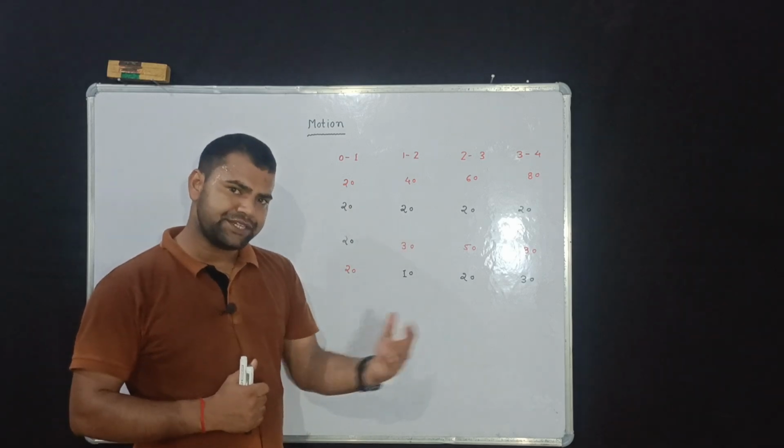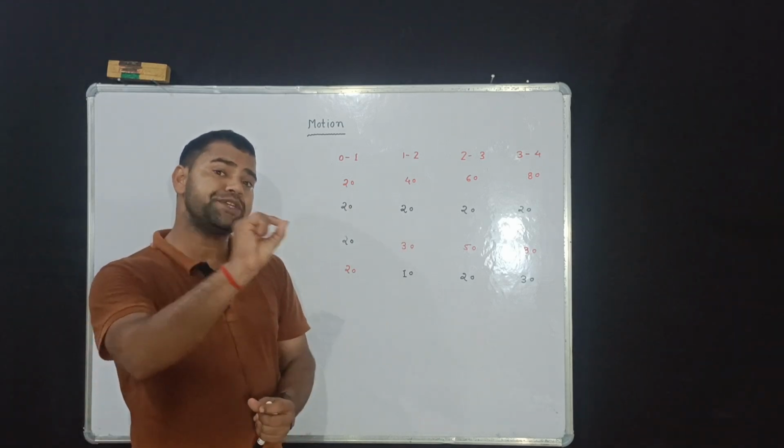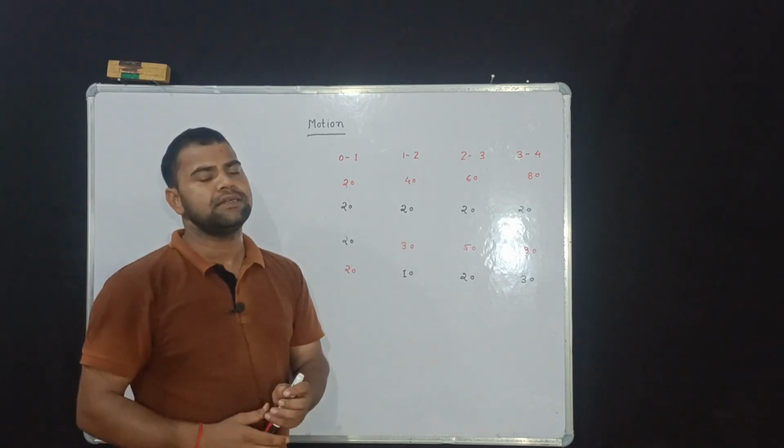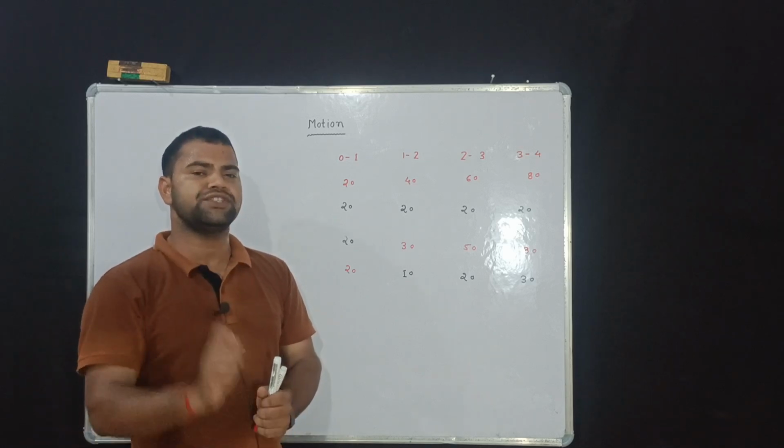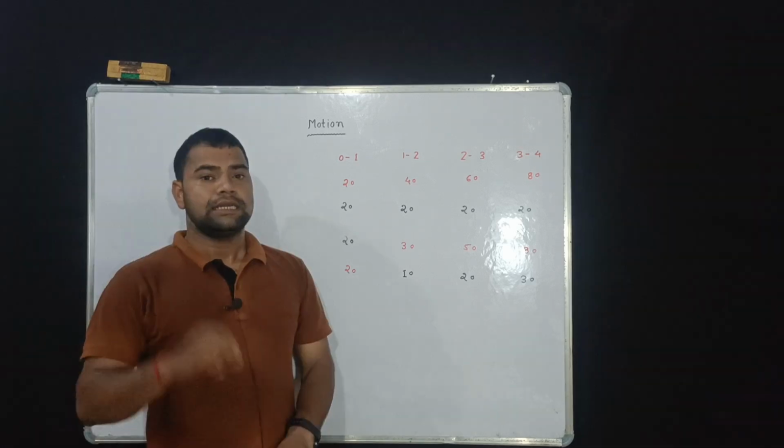But what is displacement? The shortest distance between two points is known as displacement, or the minimum distance between two points is known as displacement.